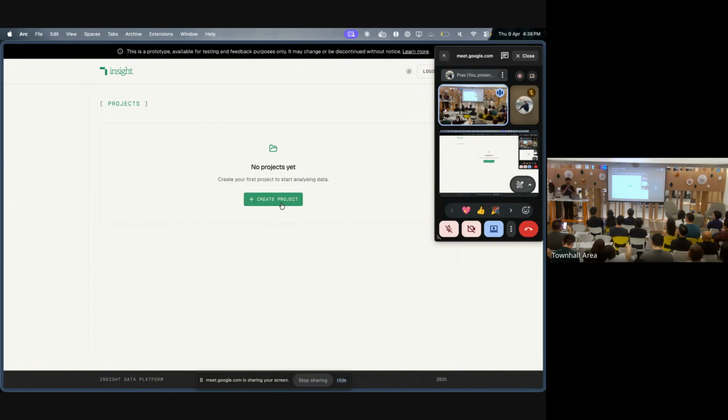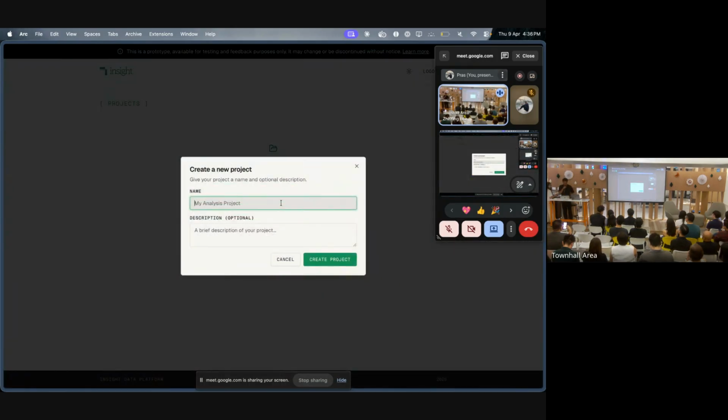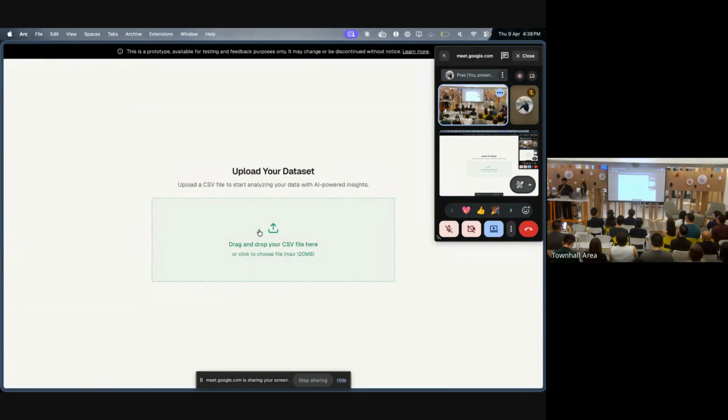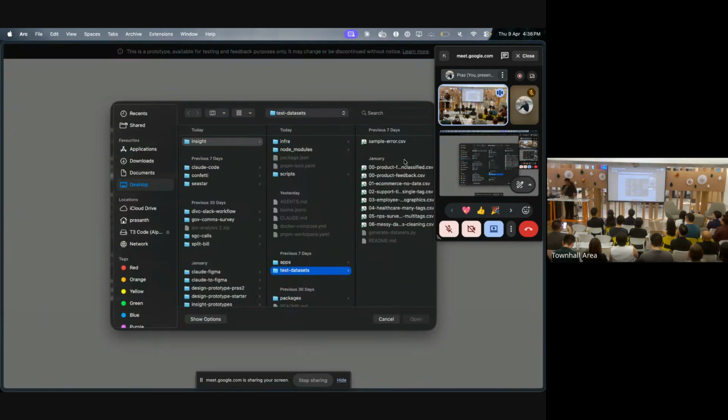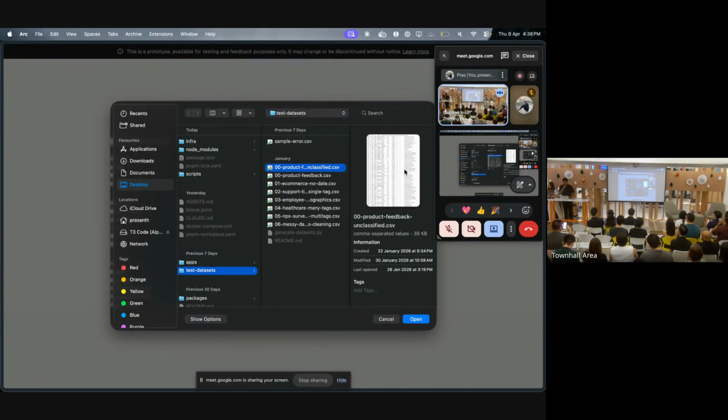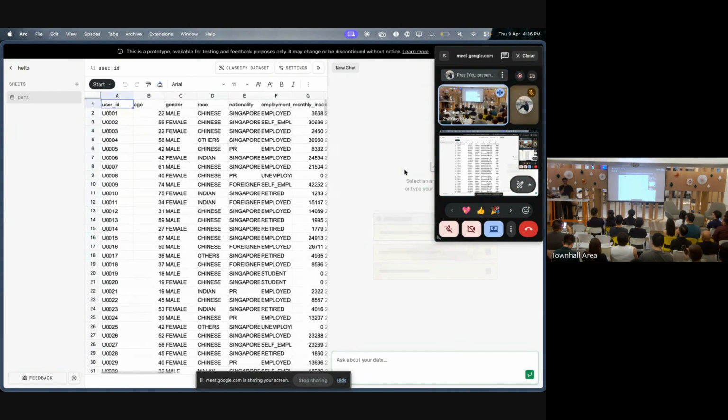So when you come to our platform, you will come in with your data sets first to try and generate some insights. Come in, you create a project, say hello, then I'll upload my CSV file over here. See, I've got this unclassified CSV file. Can I get a show of hands who runs surveys out here? Who runs surveys? Some run surveys. Okay, so this is an example survey data set. It's all mock data, by the way. It's not real secret data.